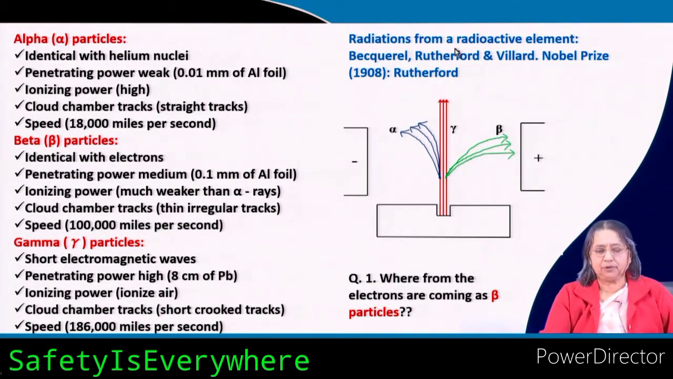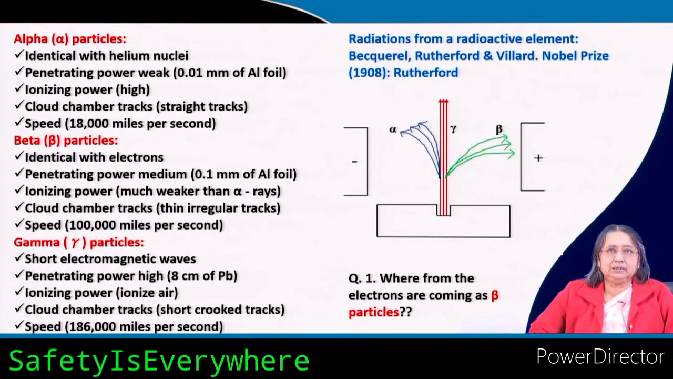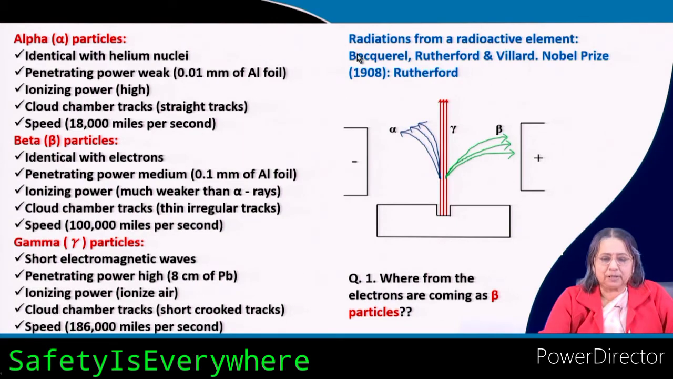The radiations from a radioactive element have many properties observed. They were studied by Becquerel, Rutherford and Villard, and Rutherford got the Nobel Prize for such studies of the properties of the rays or particles coming out from the radioactive element. So, the 1908 Nobel Prize was given to Rutherford.